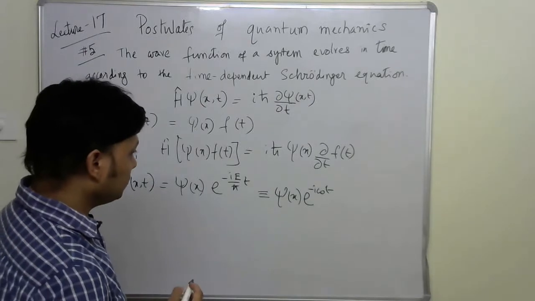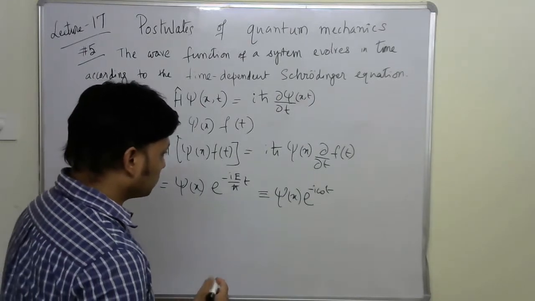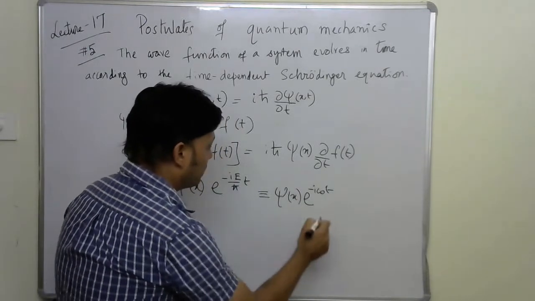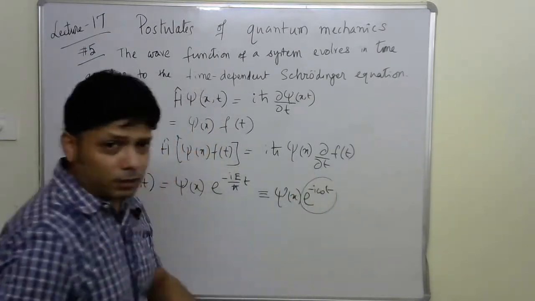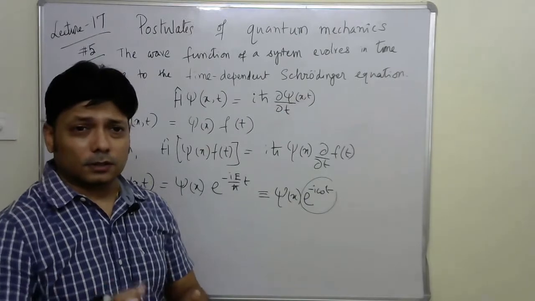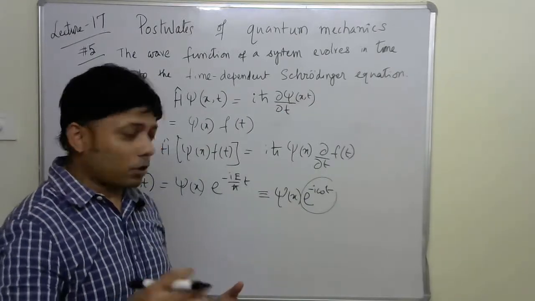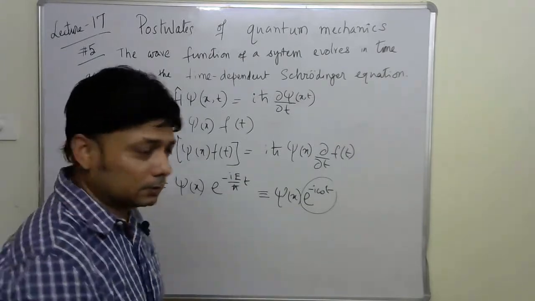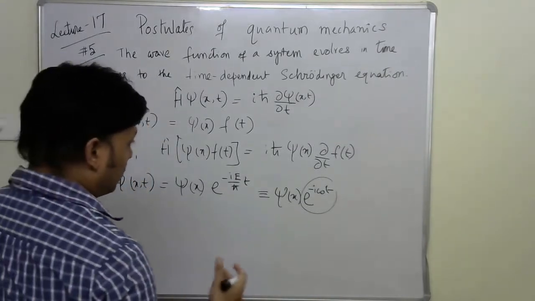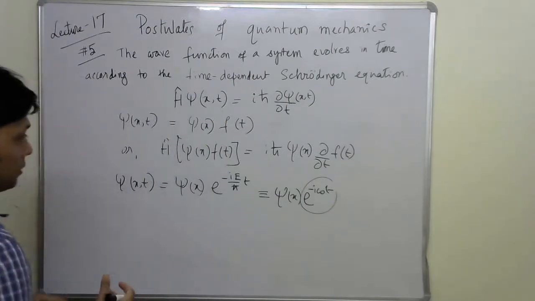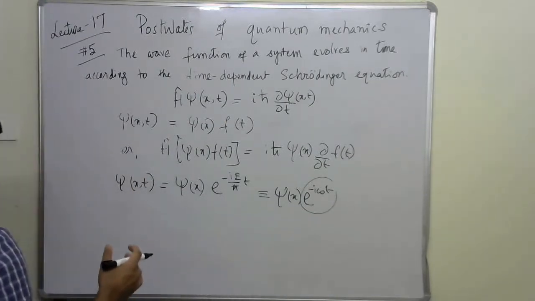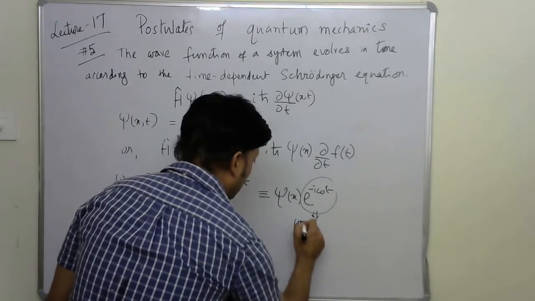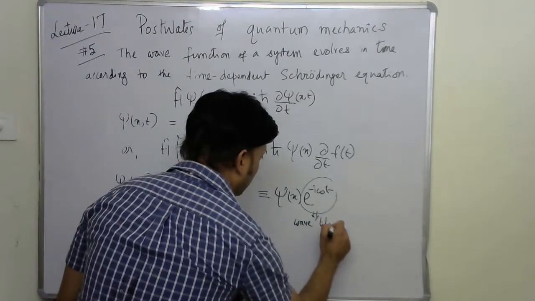If we expand e to the power minus i omega t further, we get cos omega t minus i sine omega t. So this part has a wave-like solution.